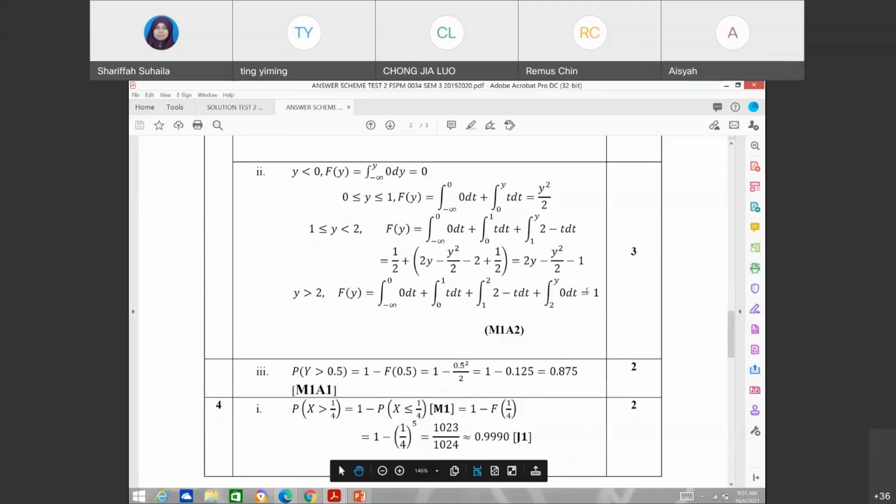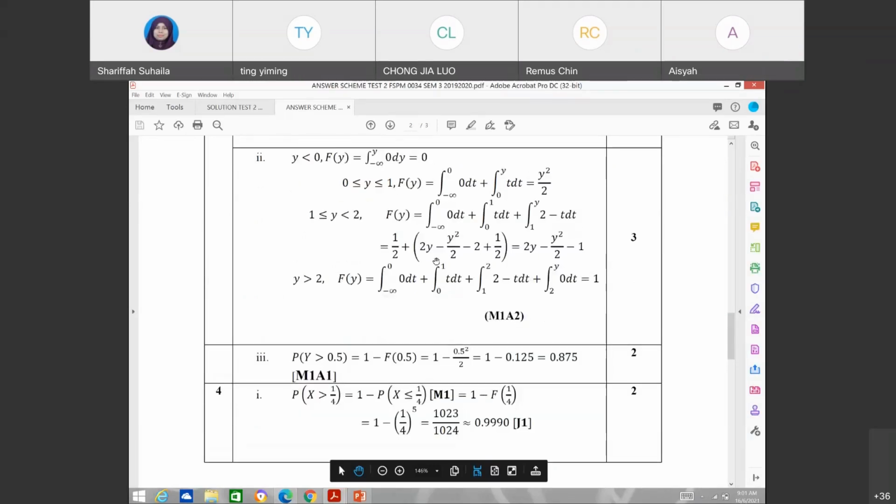Okay, so the next one, once you already have your distribution, cumulative distribution, you can put in terms of function. Tulis balik, salin balik, tulis balik lah capital Fy dia, apa dia punya value dia. Okay, so ini probability y greater than 0.5. So again, if you want to use your cumulative distribution function, so it just 1 minus capital F. Okay, kalau nak integrate, boleh integrate from 0.5 up to some value lah. Kita tengoklah some value tu apa. Okay, dia punya range lah 0.5 up to 2 lah kiranya kat sini. Okay, that is part 2 and also part 3.